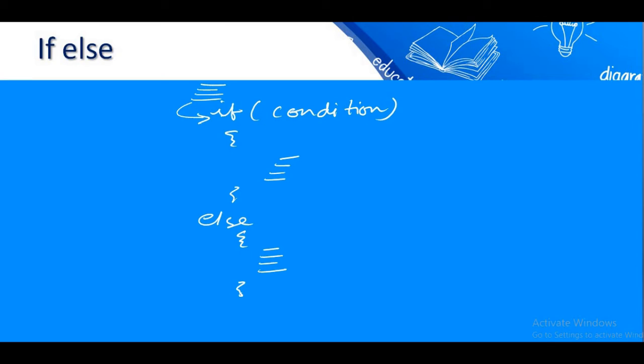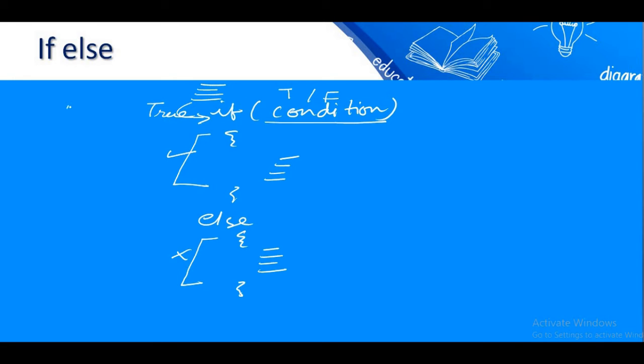Some set of statements are executed, then we get an if statement in the program. First of all, this condition will be evaluated and it will be either true or false. If the condition is true, then this particular if block will be executed and the else block will be skipped.